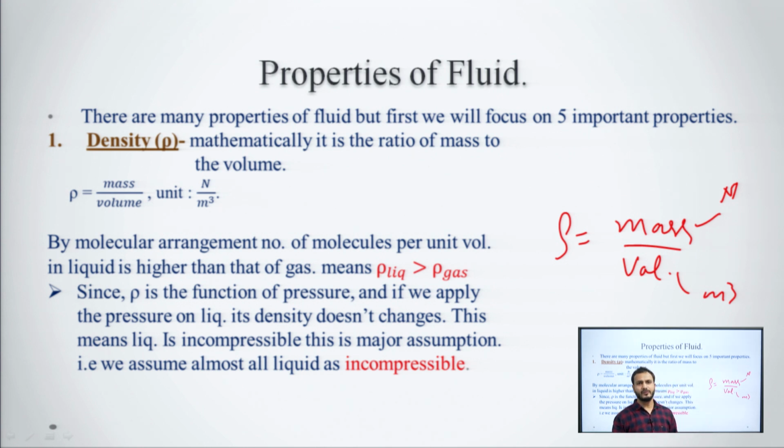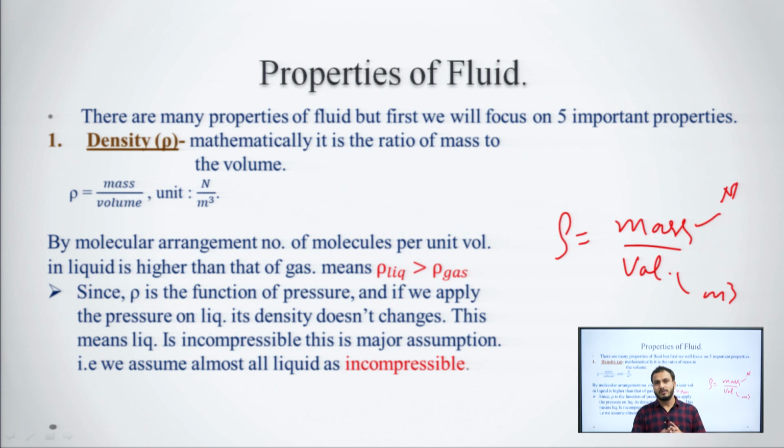Okay. Now, if we look into the molecular arrangement, then mass of fluid, mass of liquid means what? Means the number of molecules. Okay. So, we are looking from the molecular arrangement point of view, number of molecules means mass.